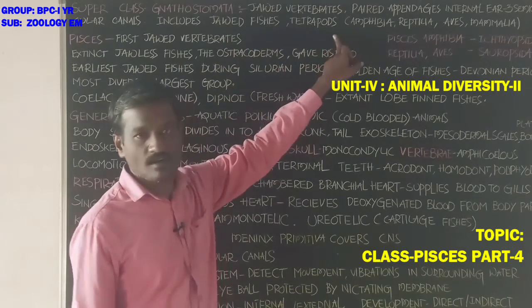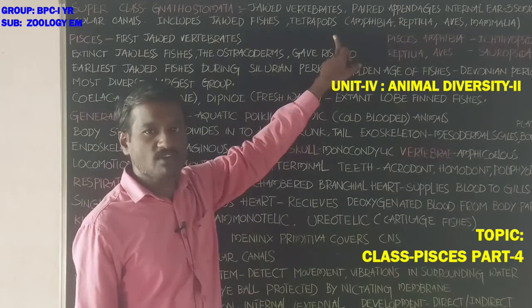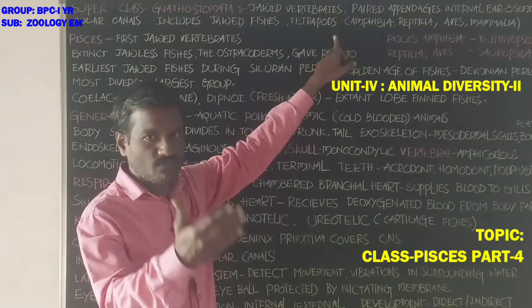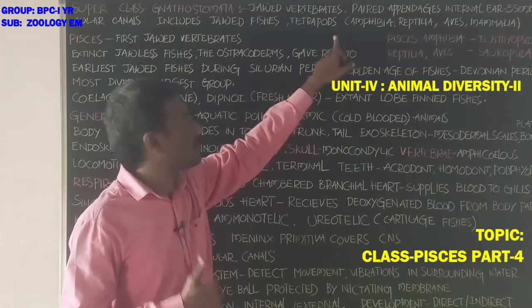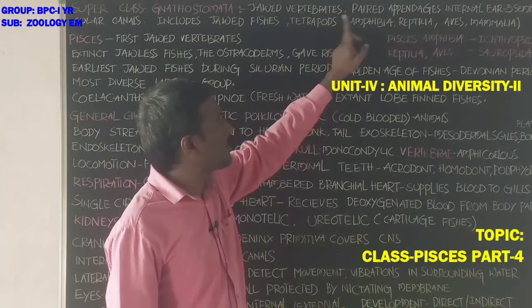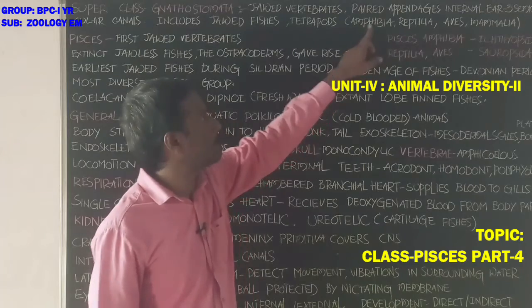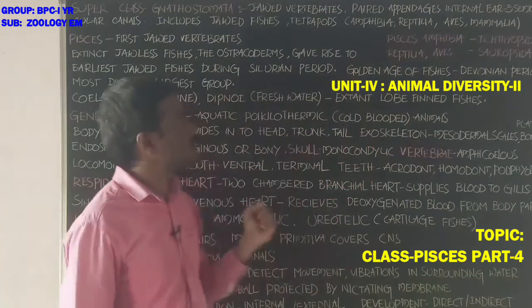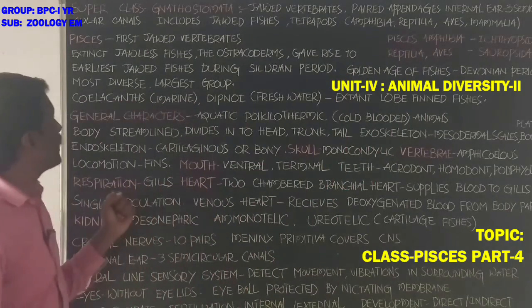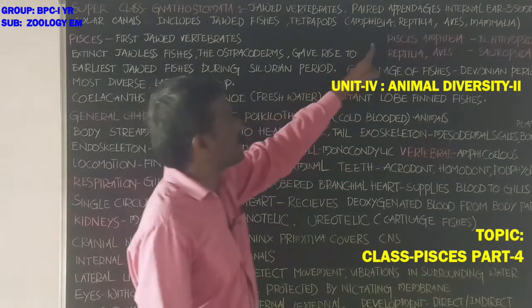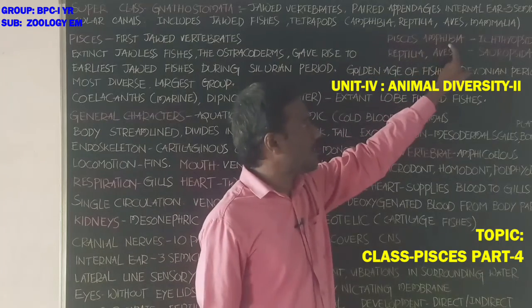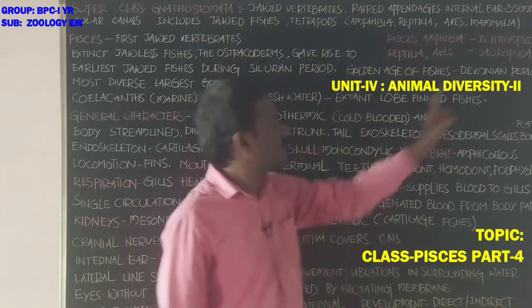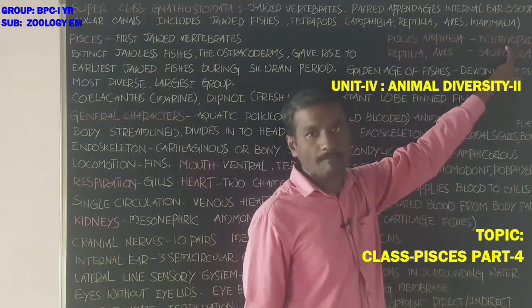Which are the tetrapods? Tetrapods have four limbs, one pair of forelimbs and one pair of hind limbs. Tetrapods include amphibia, reptilia, aves and mammalia. Pisces and amphibia constitute a group called Ichthyopsida.